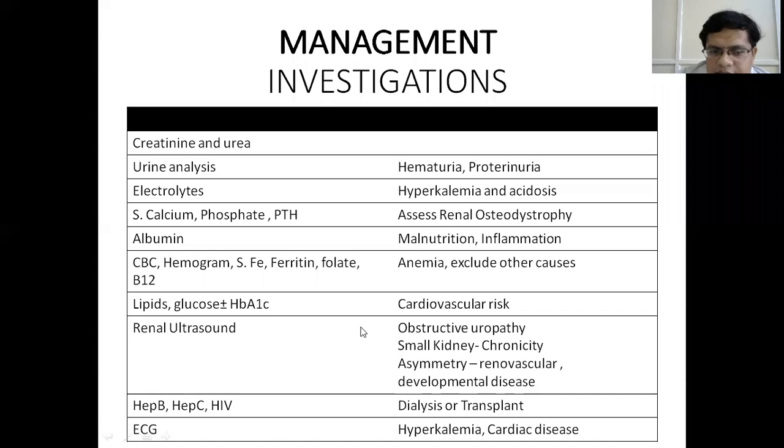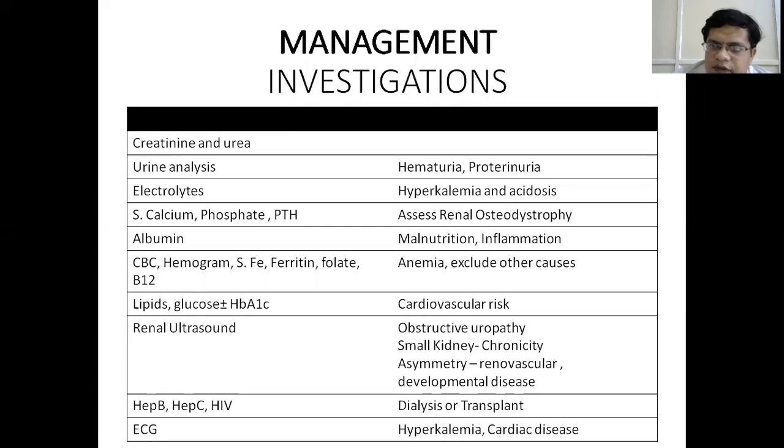Imaging techniques like renal ultrasound are used to image the kidneys to rule out any obstructive uropathy, that is, obstruction anywhere from the distal tubule to the urethra, which is causing the chronic kidney disease. And small kidneys on ultrasound imaging always indicate chronicity. So small kidneys on renal ultrasound indicate chronic kidney disease. If there is asymmetry of the size of the kidneys, it may indicate renal vascular disease or any developmental anomalies.